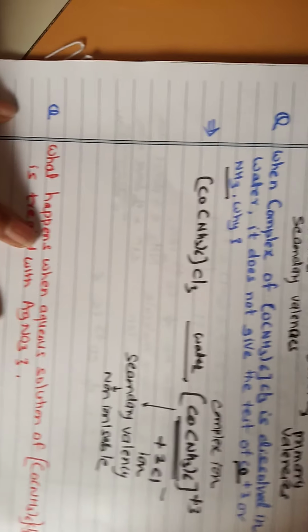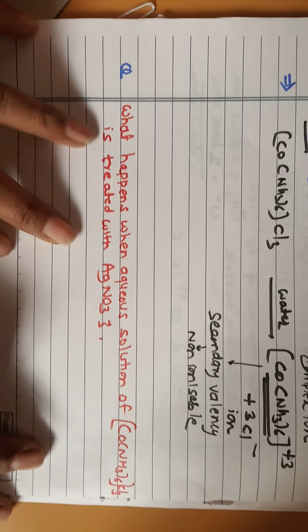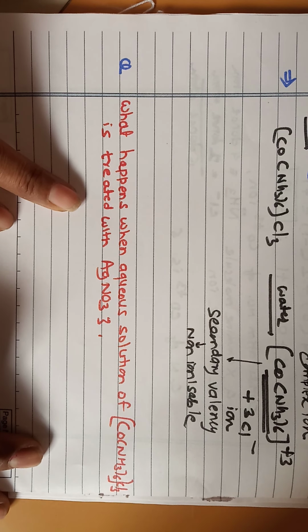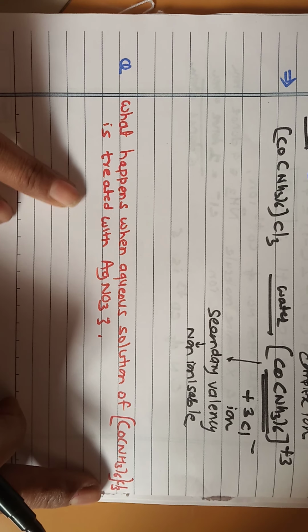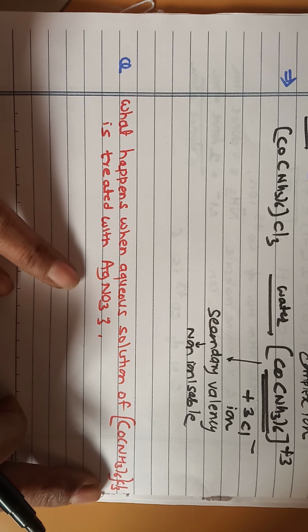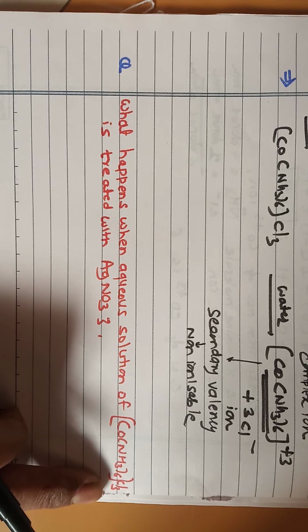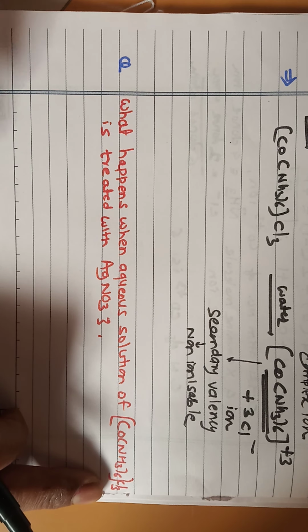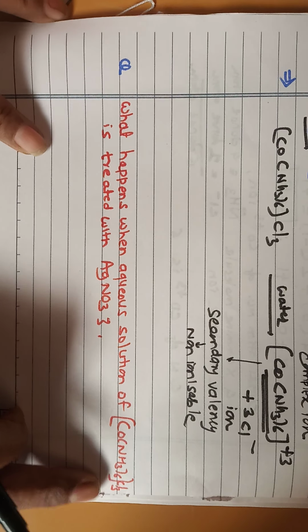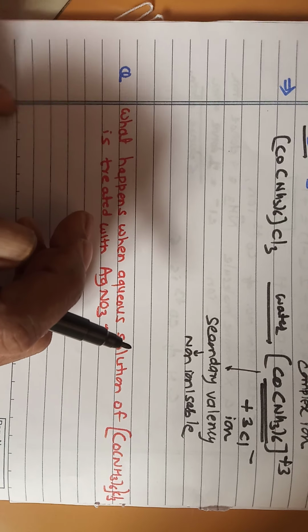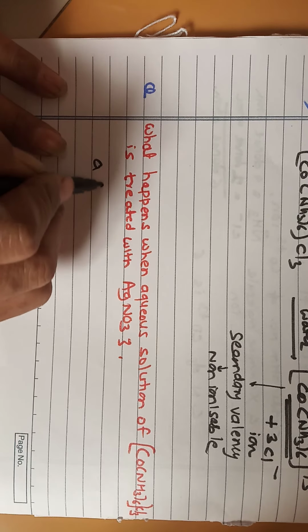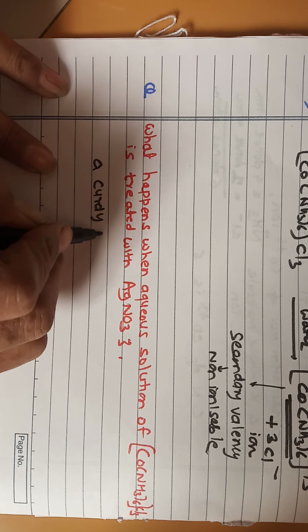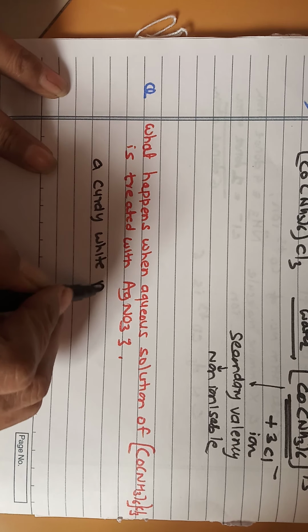This point can also clear. Next question is: what happens when an aqueous solution of the cobalt complex with 6 ammonia and chlorine is treated with AgNO3? It is observed that when an aqueous solution of this complex is treated with silver nitrate, you observe a curdy white ppt of